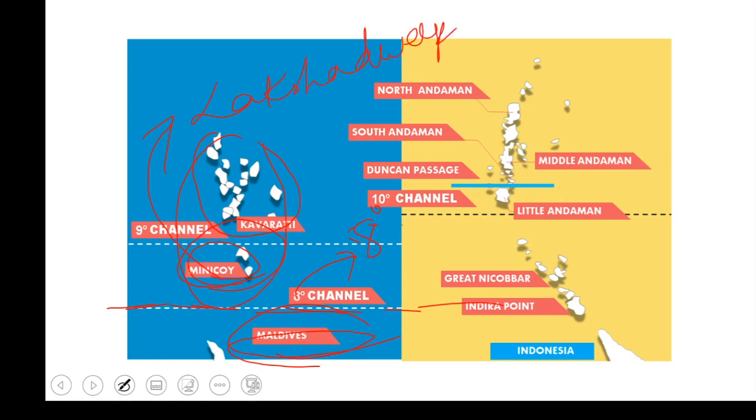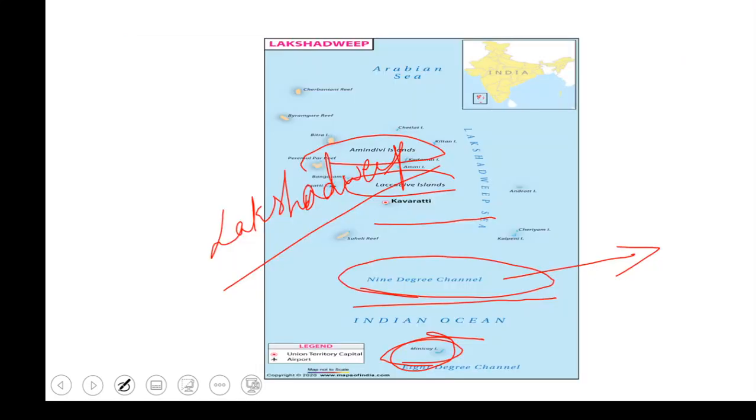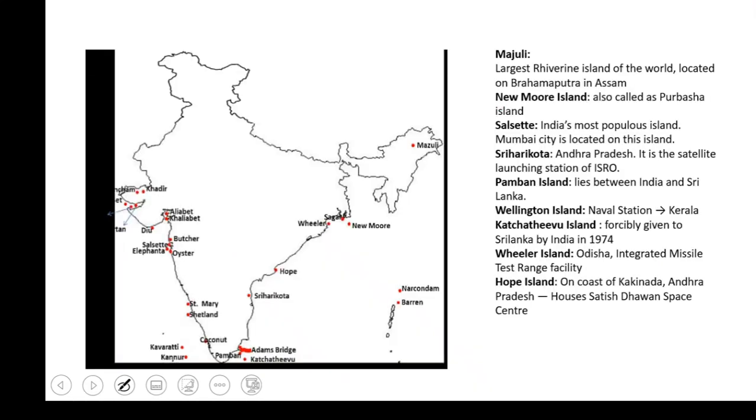Done. So this is about Lakshadweep Islands, and the capital of Lakshadweep is Kavaratti. Okay, this one we know. So these Lakshadweep Islands are located in the Arabian Sea. So here we have Arabian Sea, here we have Bay of Bengal, and in the south we have Indian Ocean. Done. Next part we have other different islands as well.